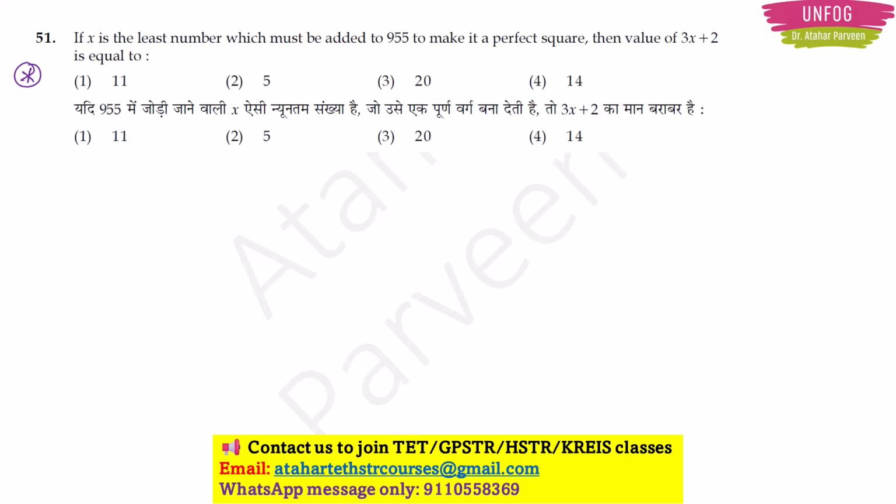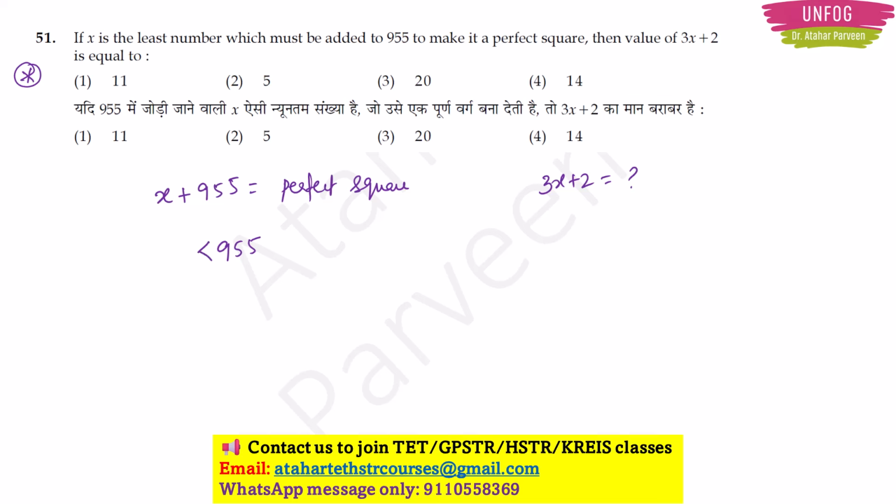So if x is the least number, I don't know what x is, right? If it is the least number which is to be added to 955, we get a perfect square. Now I have to find the value of 3x plus 2 with this information. Given the number 955, what is the nearest perfect square?